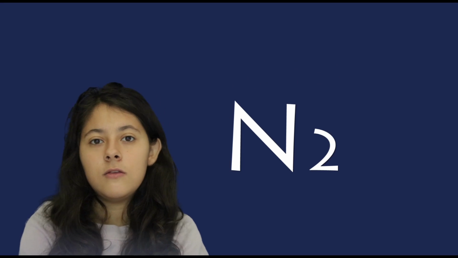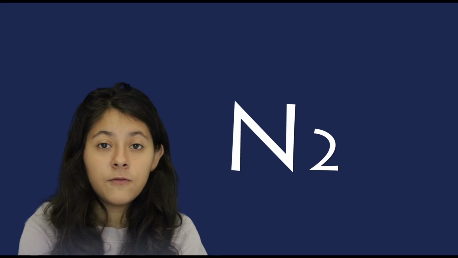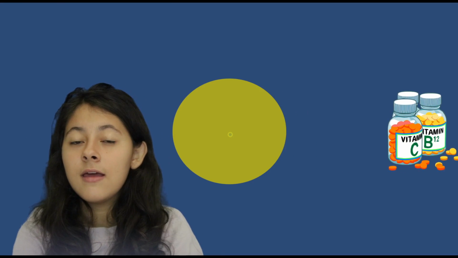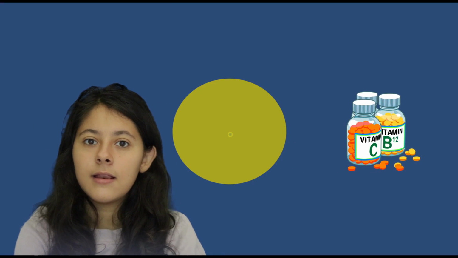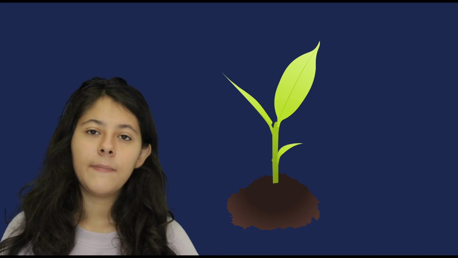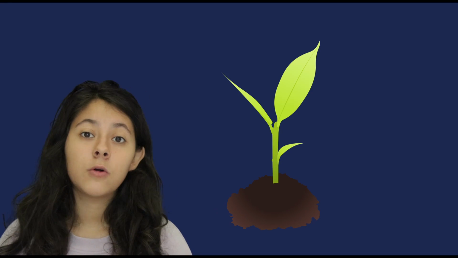As we already know, N2, the nitrogen found in the atmosphere, is completely useless to living organisms. Nitrogen fixation is the process in which this useless gas is taken and transformed into nutrients that plants, animals, and other living organisms can use. There are three ways in which nitrogen fixation can happen: biologically, industrially, or through lightning. Biologically is the common process that occurs during a biogeochemical cycle.